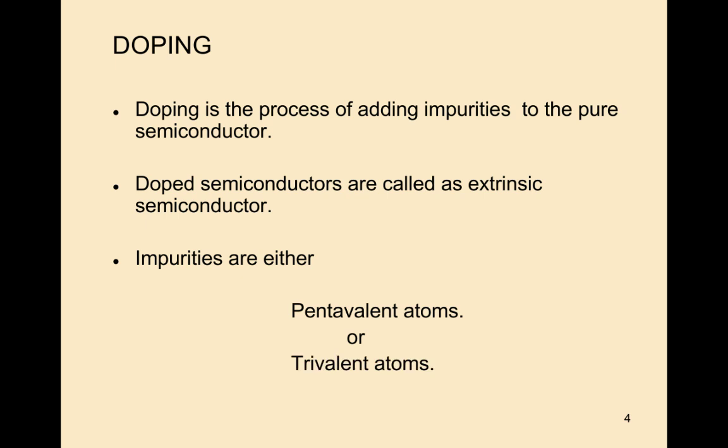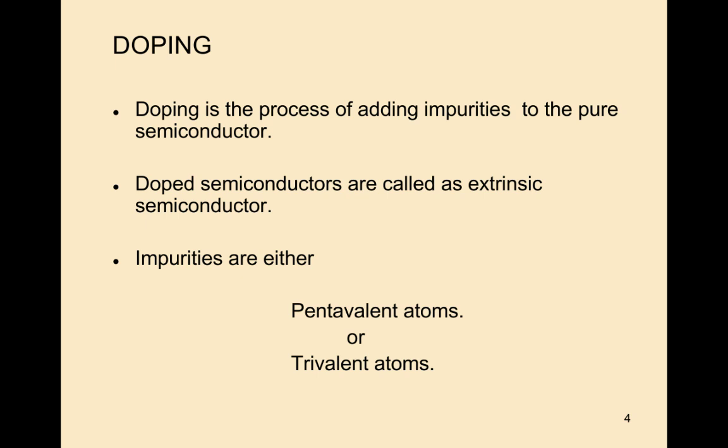By adding impurities to the pure semiconductor you will get the extrinsic semiconductor. That process we call doping. Doped semiconductors are called the extrinsic semiconductors.